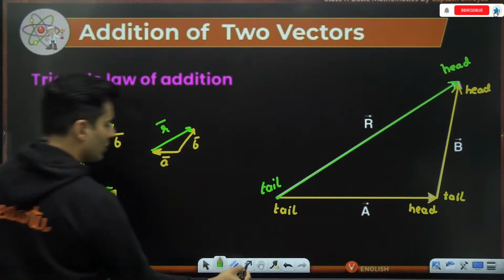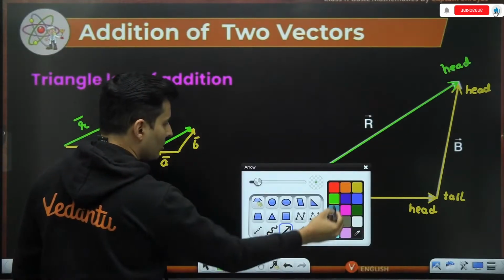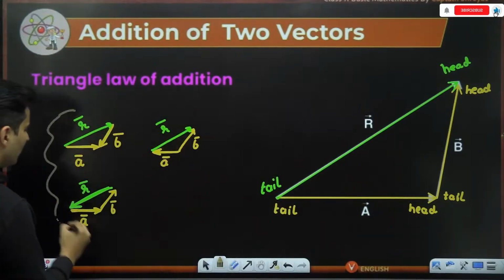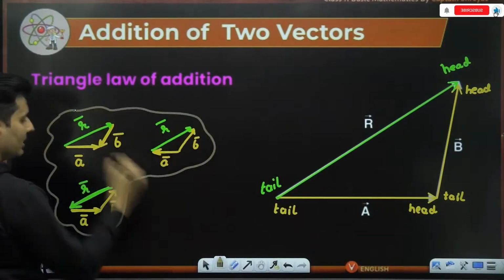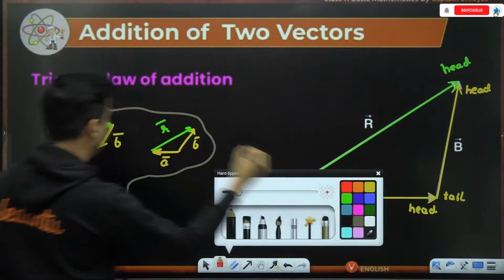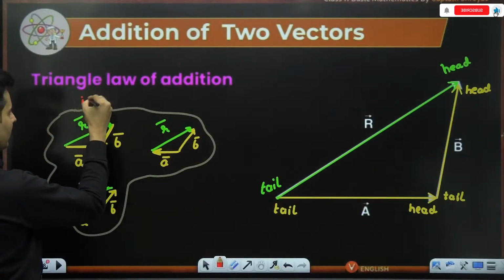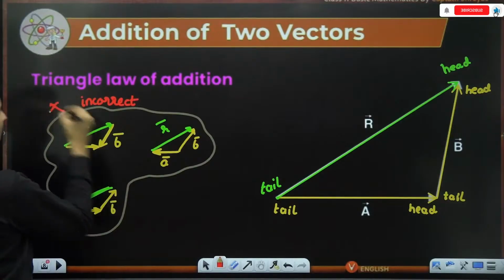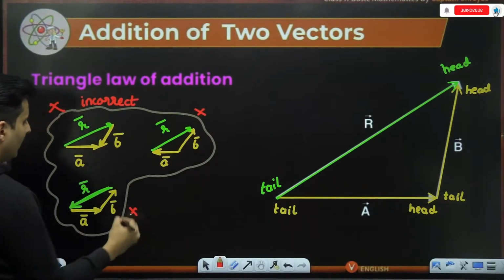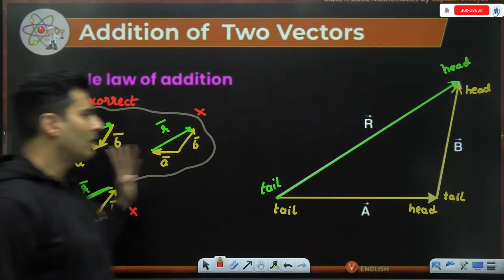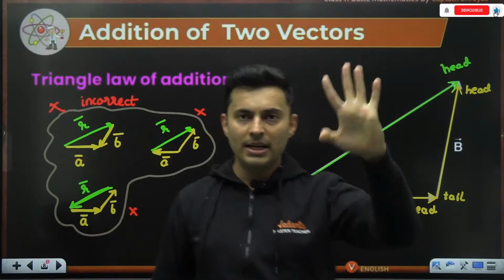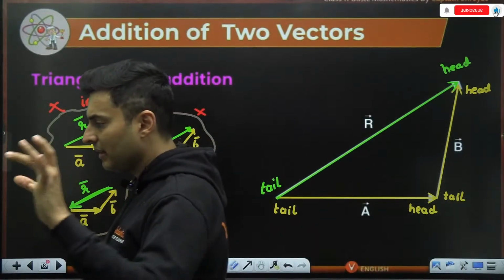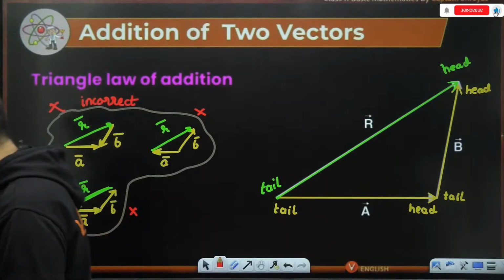So all these things, my dear warriors, are basically wrong methods of adding. These are all incorrect. These are 100% wrong. All these three methods are wrong. This is the correct way. Everybody is clear about this, how we should place the tails and the heads of the vectors being added, right?